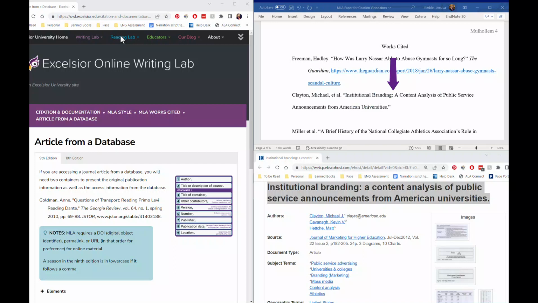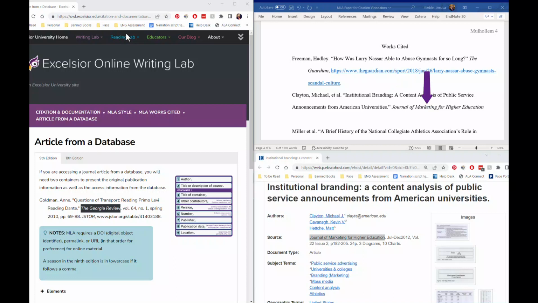The next element is the article title, which I've copied and pasted and formatted like our example with quotation marks around it, and the first letter of every word is capital, and I've put a period at the end inside the quotation. The next element is the journal title, which I've copied and pasted and put in italics. The next elements are the volume number and issue number, which I've copied and pasted from the example and inserted volume 22 and number 2 from our journal article and ended that section with a comma.